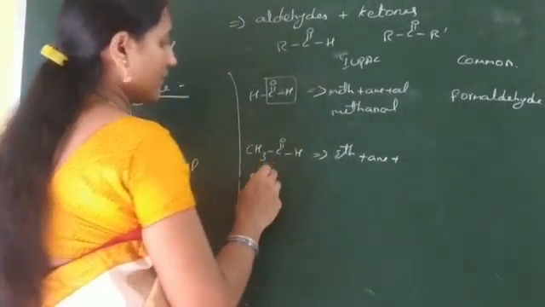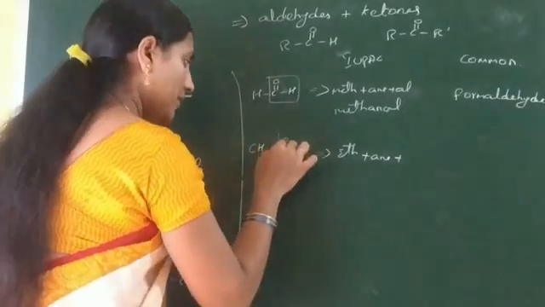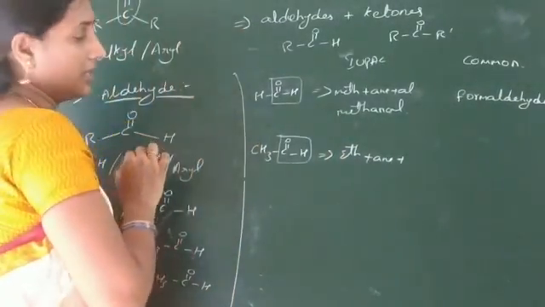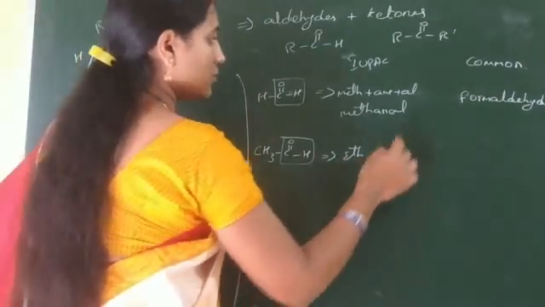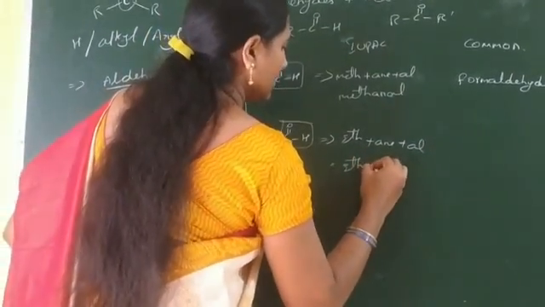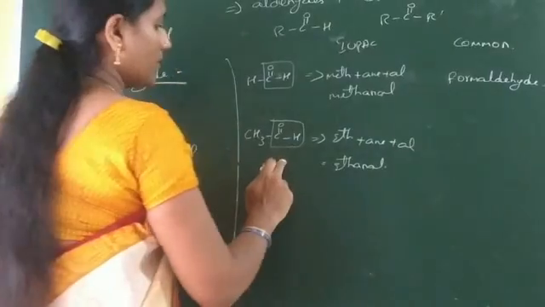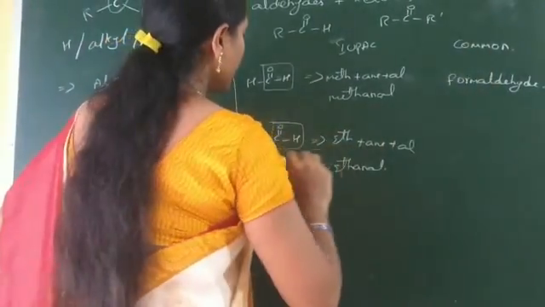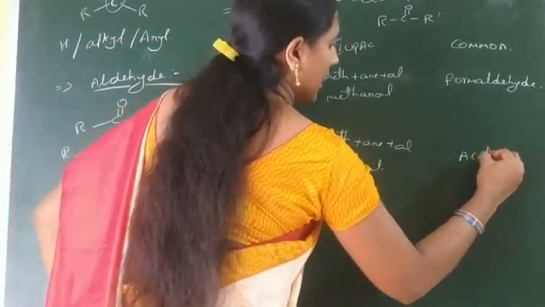This compound also has the aldehyde functional group, whose suffix is al. The total IUPAC name of this compound is ethanal. The common name of this compound is acetaldehyde.